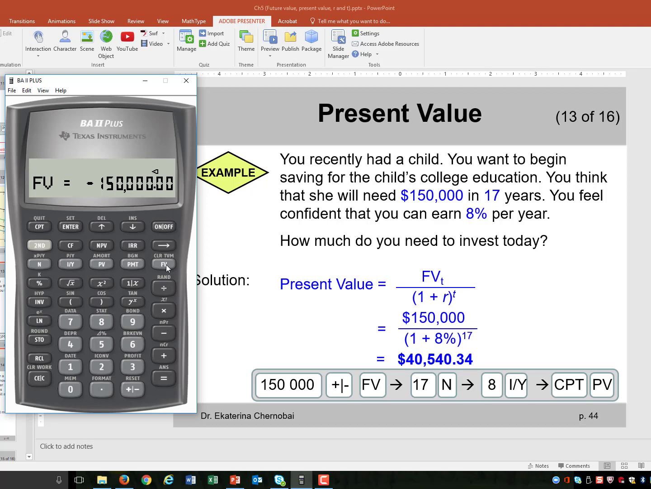Then we enter the rest of the information. The number of years is 17. I press 17N. And the interest rate is 8% per year. I press 8IY. Compute PV, 40,540.34. That's the answer I showed on my slide.